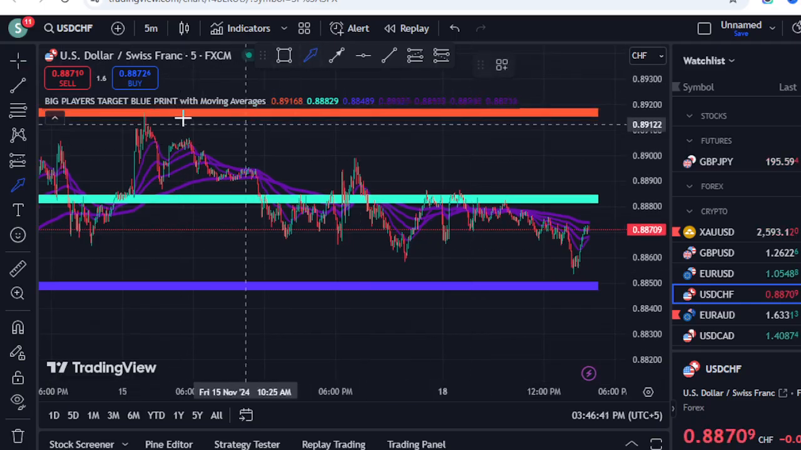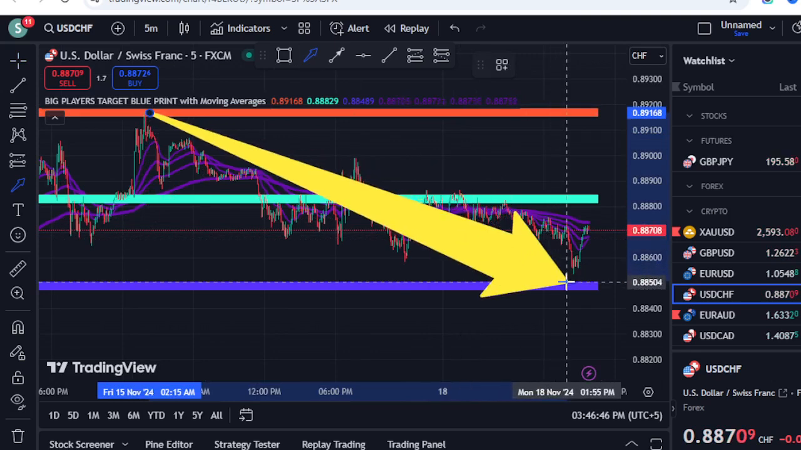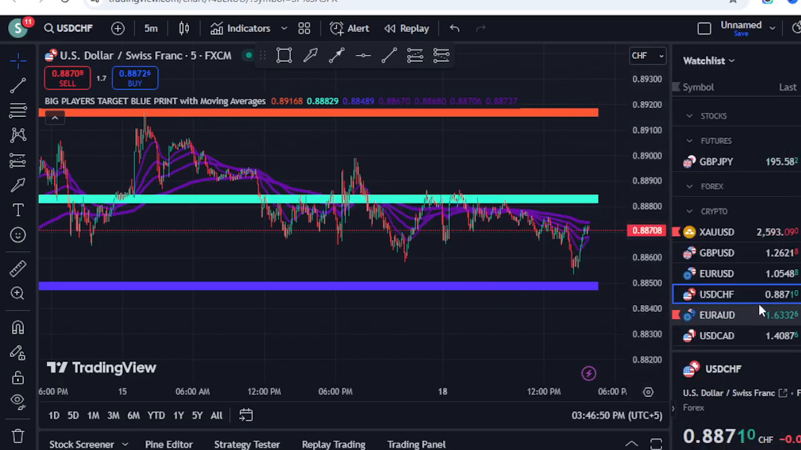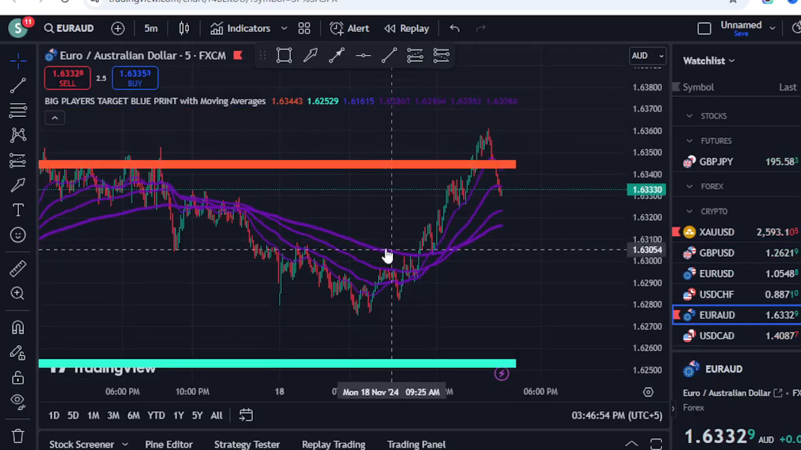For example, just look at this. This is how this indicator works. This is rejected from the top, and you can see it almost hit the blue level. So swing trading is quite possible with this indicator. Just look at this example.